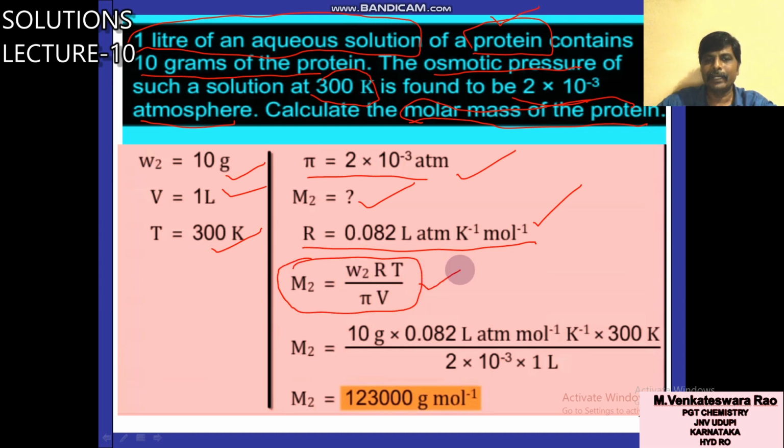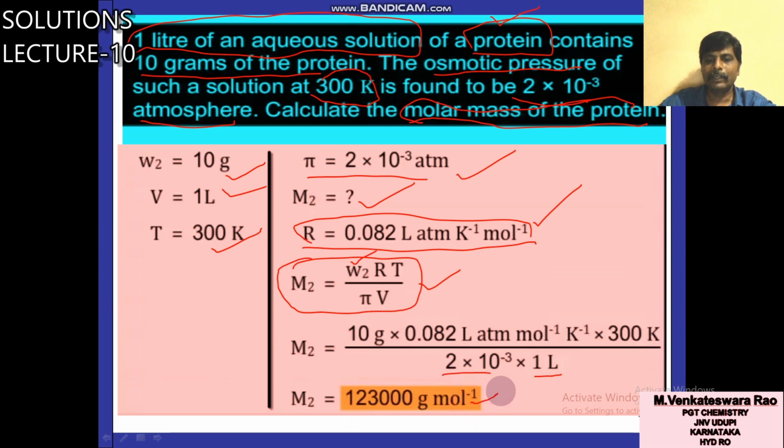I explained this in the last slide. In this formula you substitute all the values: W2 is 10 grams, R is 0.082, T is 300, pi is 2 into 10 power minus 3, volume is 1 liter. R has many values, such as 8.314 joule mole inverse Kelvin inverse, but here you need volume in liters and pressure in atmosphere, so you have to use R equal to 0.0821 liter atmosphere mole inverse Kelvin inverse. You substitute all these values and simplify.